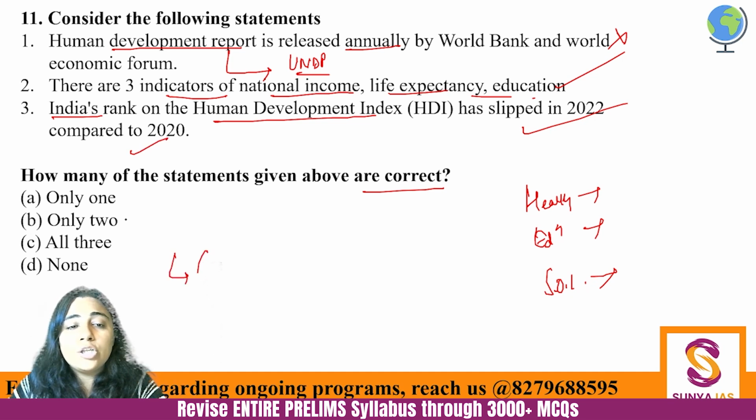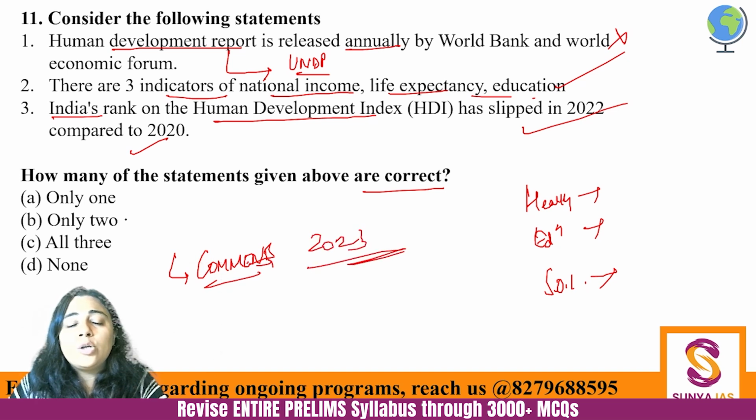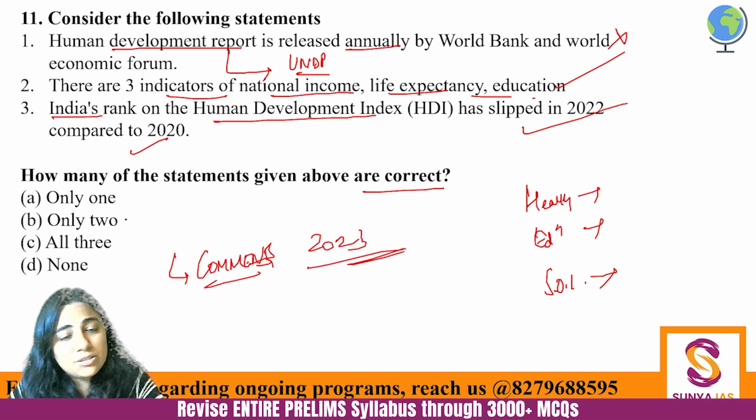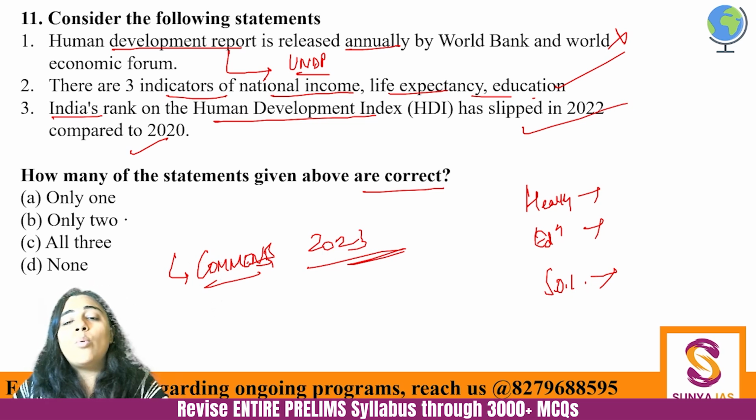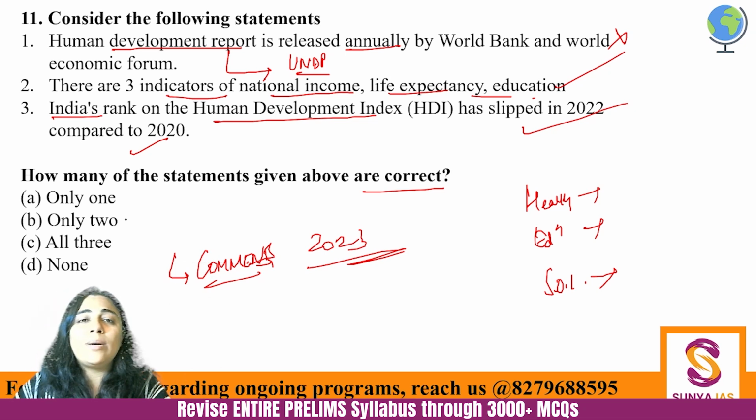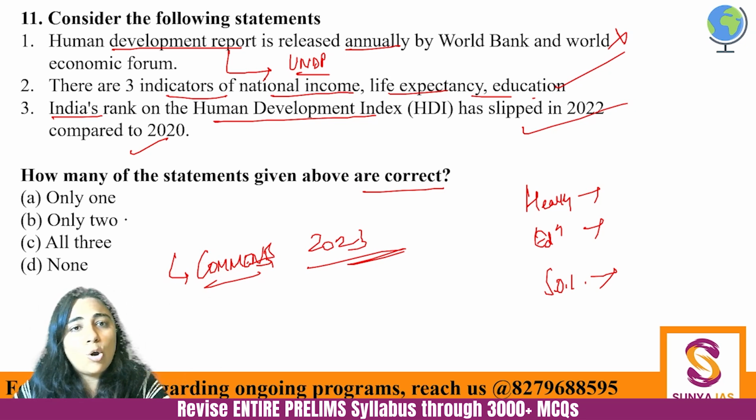And I want you to tell me in the comments, what is our rank in 2023? 2023, because that is the most latest report. That is the report that will be relevant before your examination. What is our rank in the 2023 report? Please let me know in the comments. So here, two statements would be correct. First one is incorrect because Human Development Report or Index is brought out by UNDP, United Nation Development Program.